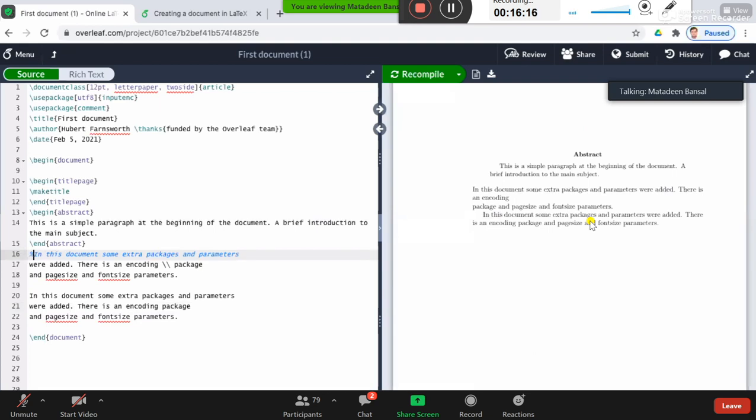And if you run this, the blue line, where we have started this line with the reserved percentage sign, will not appear in the document. You see this line is not there in the document. So you have to use the package comment, and then whatever you want to hide, you put this sign before the beginning of the line.